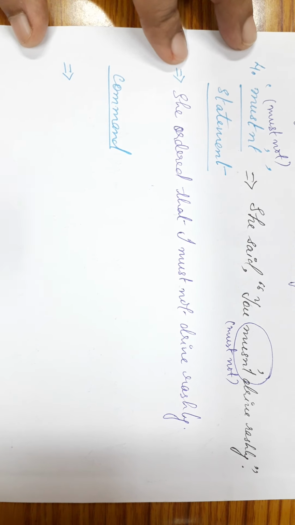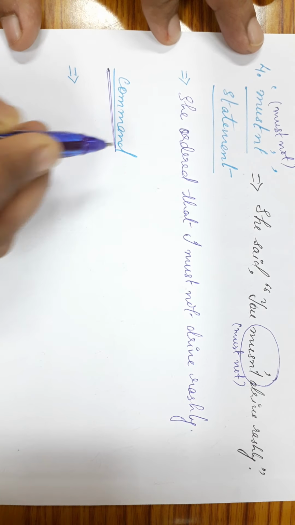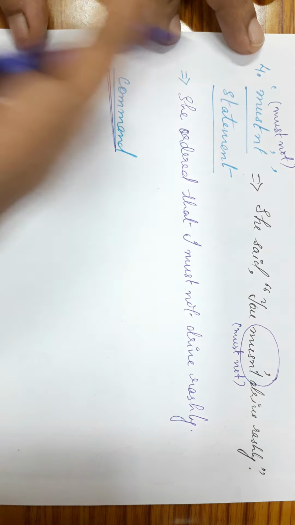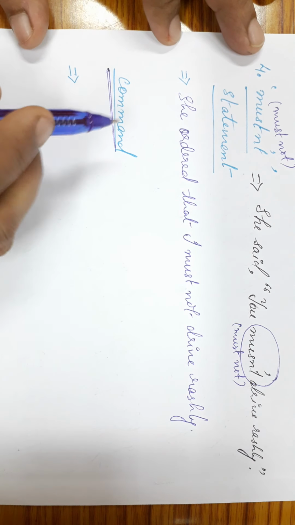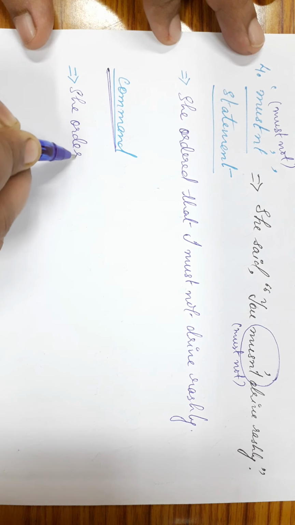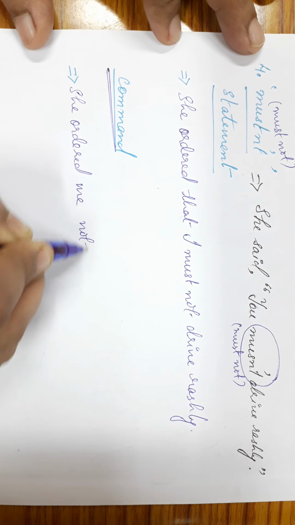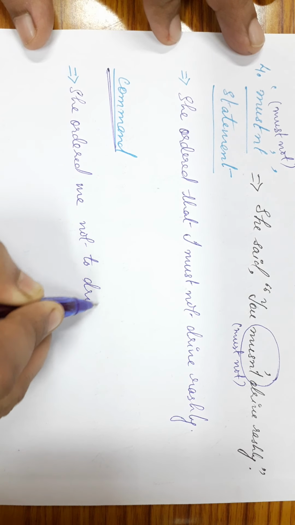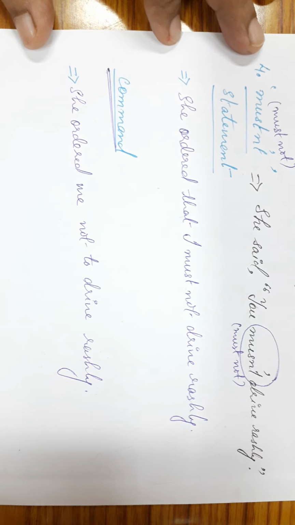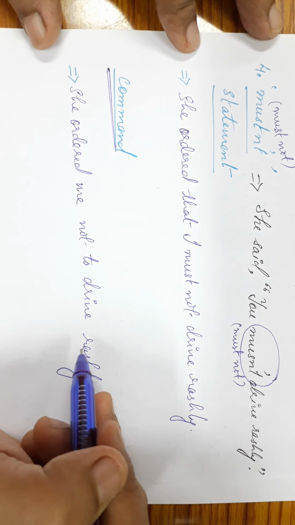Now, if you are using it as an imperative sentence, then you can follow the rules of the imperative sentence in case of must not. When I am taking it as a command, I will be writing the sentence in the way we have been writing for a while. It becomes, she ordered me not to drive rashly. Okay? Now see the difference between these two sentences.